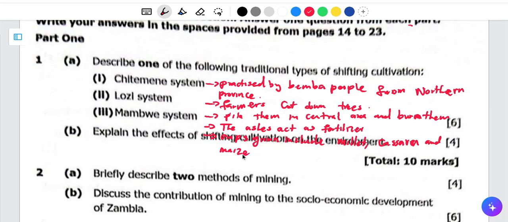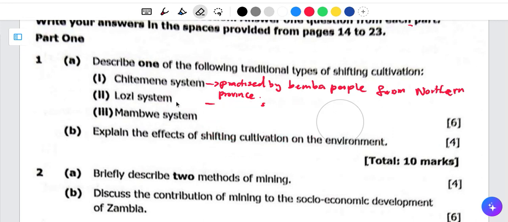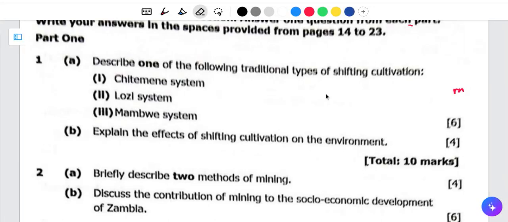Now what about the Lozi system? Southern Province, right? Or Western Province? It's Western Province. So the Lozi people are from Western Zambia, the Western Province. So what is it about the Lozi system? The Lozi system is usually practiced in the floodplains.